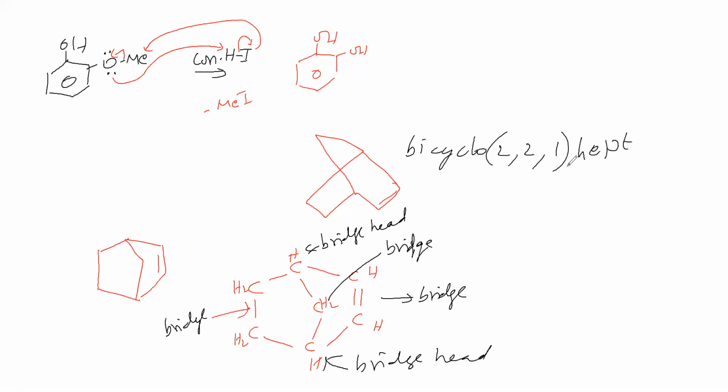Therefore, double bond is called as ene. Double bond position numbering we have to give. Numbering we have to start at the bridgehead and go in any one direction, either clockwise or anti-clockwise. In which way we have to go, left side or right side, in the sense clockwise or anti-clockwise, the double bond has to get the least position, and as per that you do the numbering. So clockwise we are numbering. The double bonded carbon is at second and third position, therefore second position we will take. Now this is the name of this compound.